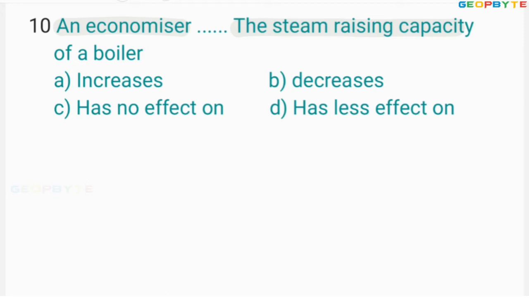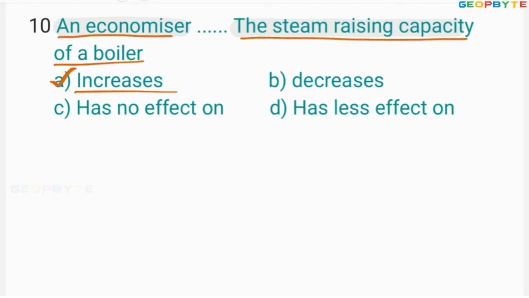Since the economizer is recovering the energy present in the waste gases, therefore the evaporation capacity definitely increases due to preheating the feed water before it is supplied to the boiler drum. Once again, let me read the problem. An economizer dash the steam raising capacity of the boiler. Definitely it is increasing the steam raising capacity of the boiler. Option A is absolutely correct.